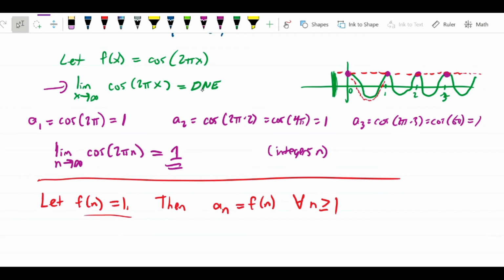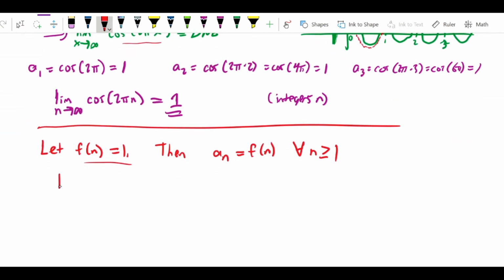Here, the obvious function to define, cosine 2 pi x, turned out to be the wrong function. The more relevant function that was equal to the sequence at the integers was just the constant function 1. That function does approach a limit, and we can write the limit as x approaches infinity of the constant function 1 equals 1.